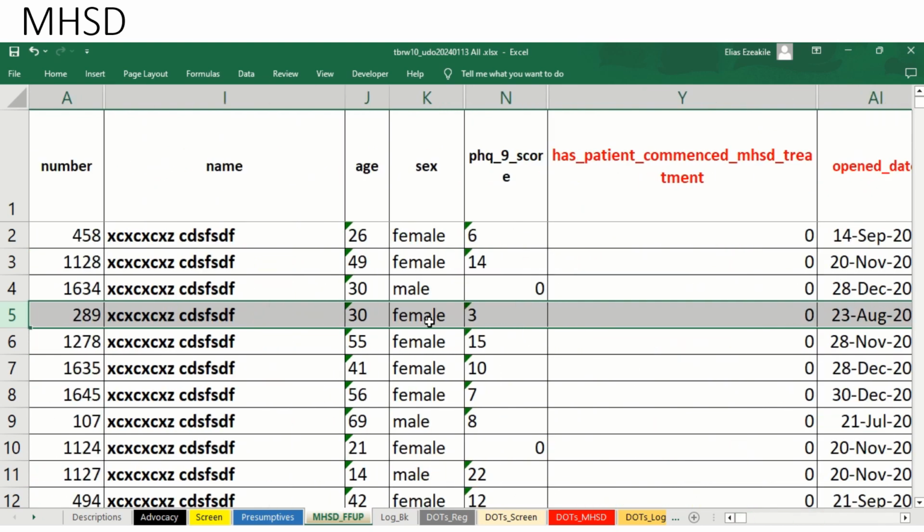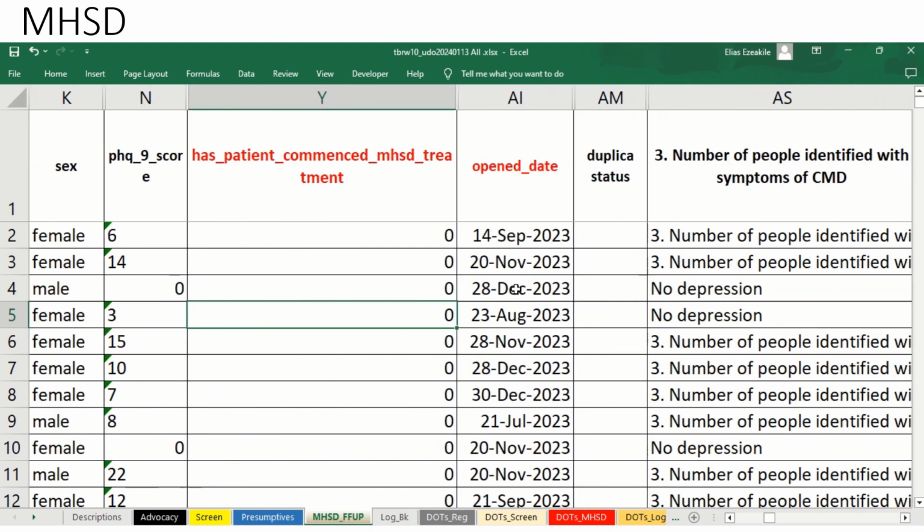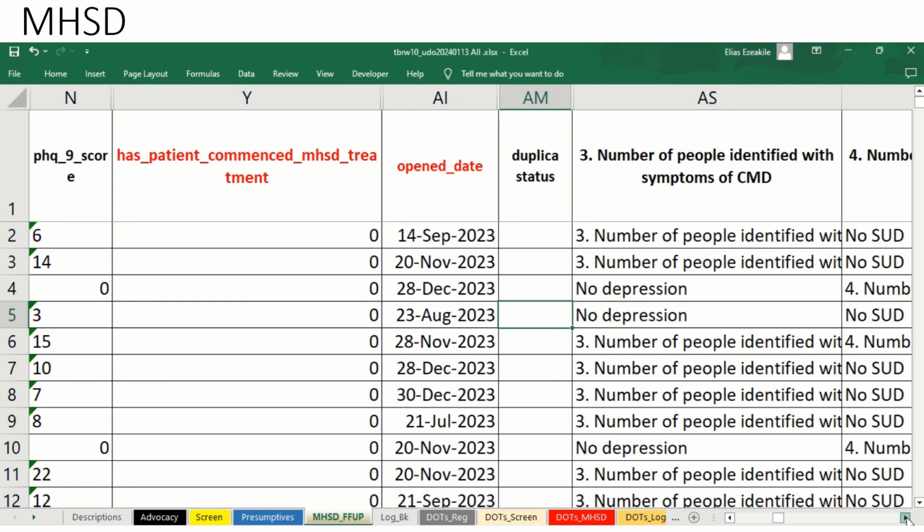So this line 5 here is saying is a 30-year-old female, and from the PHQ-9 score, this person has 3. 3 is suggestive that this person does not have depression. So rightly, this person cannot be commenced on treatment for MHSD. And then the date this entry was made was on the 23rd of August. That's when he started making entry for this person. And then the duplicate status, he rightly only entered that person once.